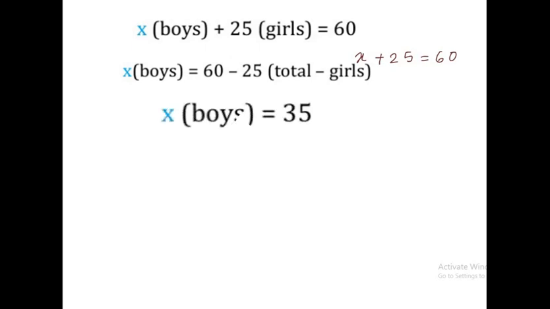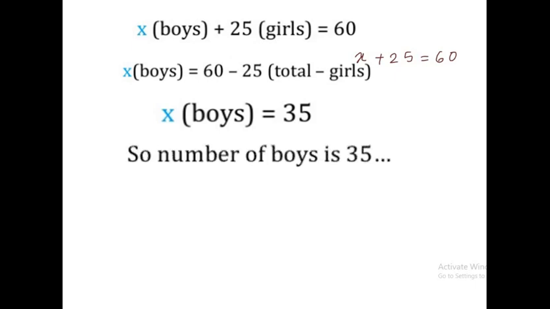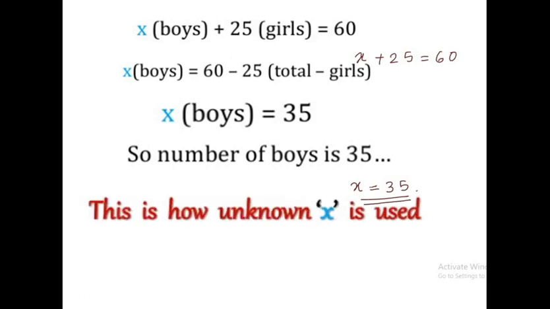From here, we will get the value of x as 35. 60 minus 25, it is 35. So, the number of boys is 35, or we can say that the value of the unknown x is equal to 35. This is how the unknown value of x is used.